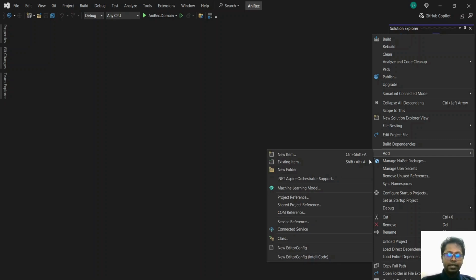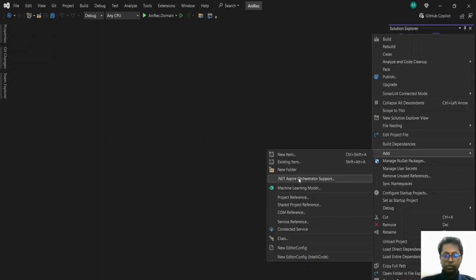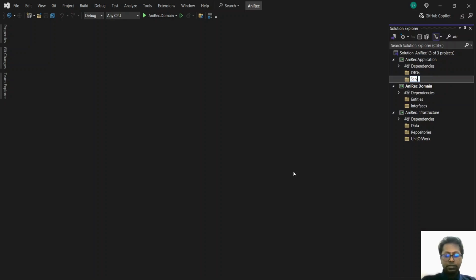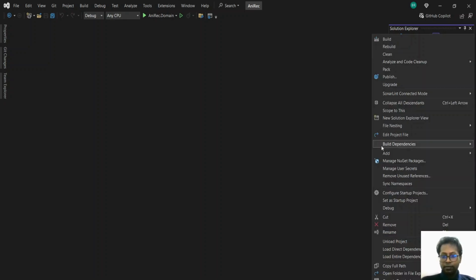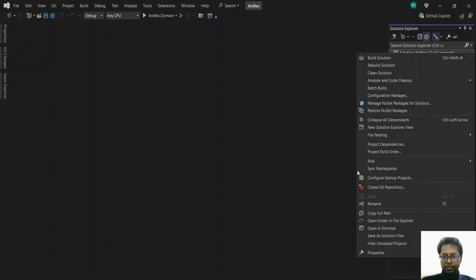So the application layer will have the DTOs that I explained earlier, and the services which will utilize those DTOs, and the interfaces. Okay. Now we have those things. Now we need the presentation layer.